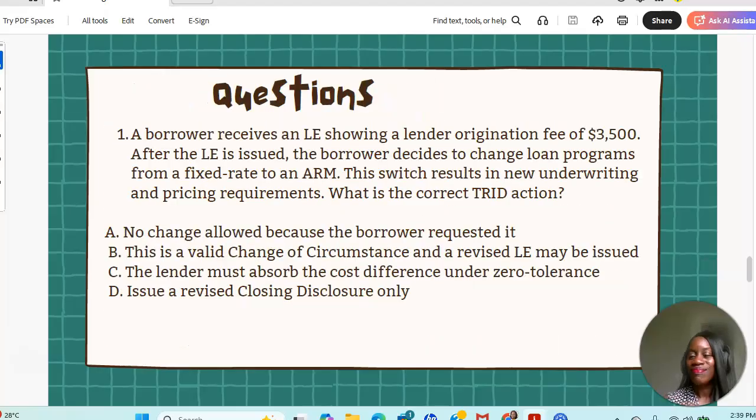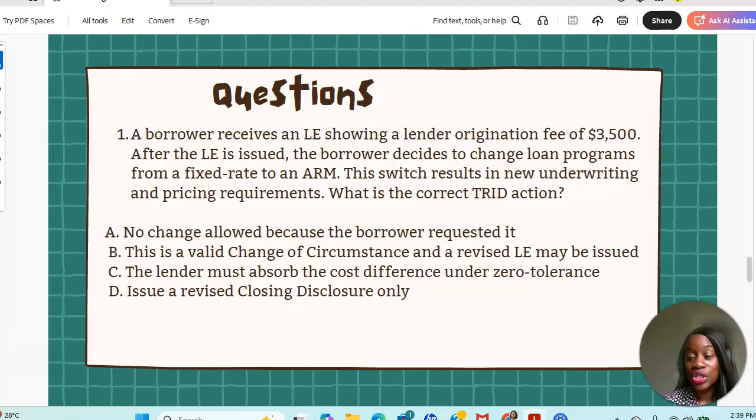All right, let's do some questions. Let's say a borrower receives an LE showing a lender origination fee of $3,500. After the LE is issued, the borrower decides to change loan programs from a fixed rate to an ARM. This switch results in new underwriting and pricing requirements. What is the correct TRID action?